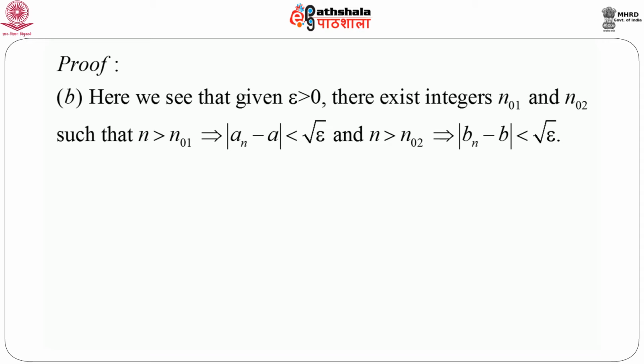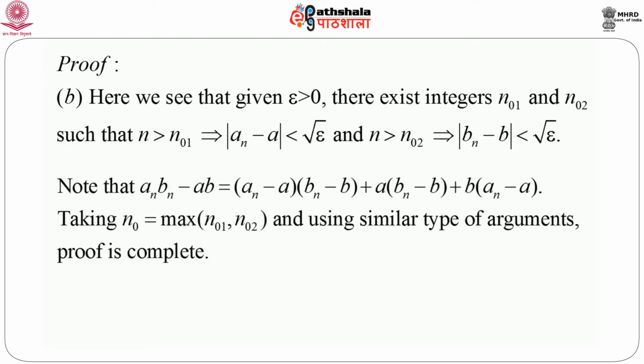In order to do that, just consider one small identity, a very small expression. We can write the difference an bn minus ab as an minus a multiplied by the quantity bn minus b, plus a into bn minus b, plus b into an minus a. Now again, following the previous technique, take n naught equal to the maximum of n naught 1 and n naught 2, and using similar arguments we can immediately see that the proof is complete, because if we take the absolute difference of an bn minus ab, then this should be less than the sum of the absolute differences of the three terms on the right hand side.